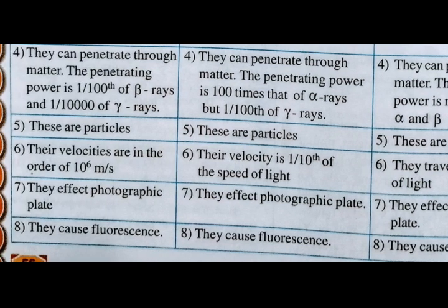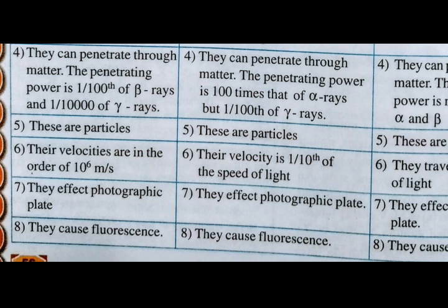And all three affect photographic plates. What is a photographic plate? In photography they use a plate, and that is what we call a photographic plate. Whenever radiation falls on the photographic plate, it creates some spots or images related to that radiation. All three create images on the photographic plate, so all three affect photographic plates.